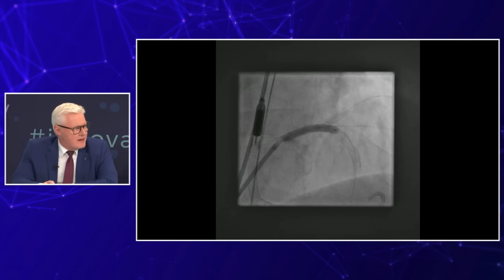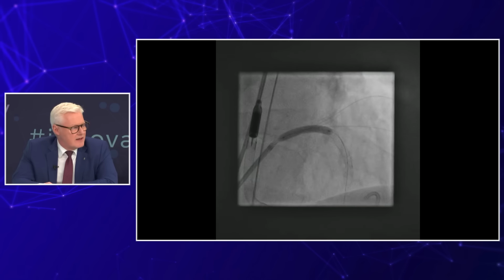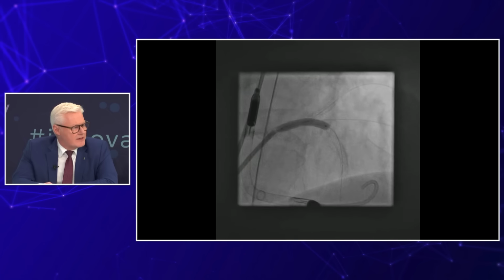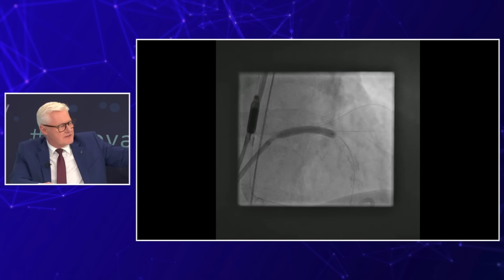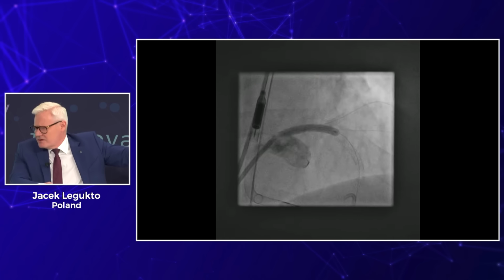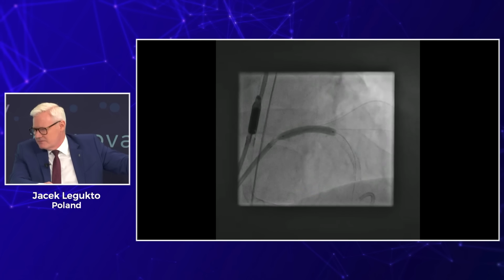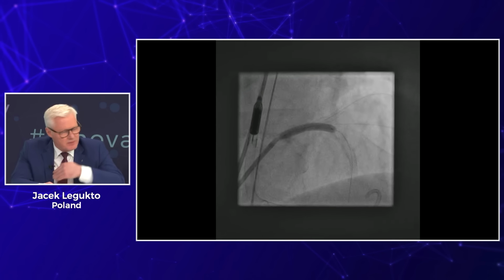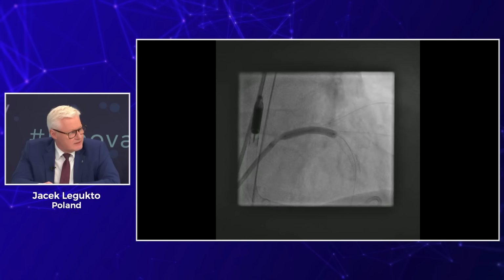This is AP cranial, I suppose. This is not LAO cranial. And here we can see that the upper part of the stent is just at the conjunction of the left main with the aorta. So it would always protrude on the lower side because it is not a perpendicular origin of the left main. So usually we protrude a little bit.